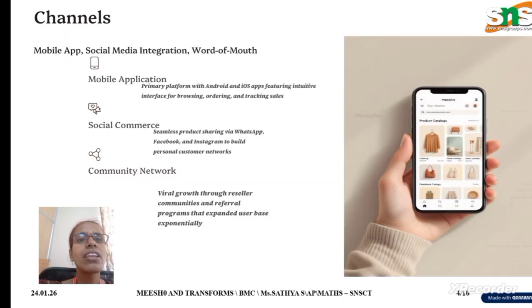The next thing is channels. Through which channels are we going to approach our consumers? There are three categories. The first category is mobile applications. Nowadays everyone has a mobile; without a mobile, we cannot see any person, right? The mobile application is the primary platform, with Android and other applications, featuring an intuitive interface for browsing, ordering, and tracking sales. Everything can be done through the mobile application.